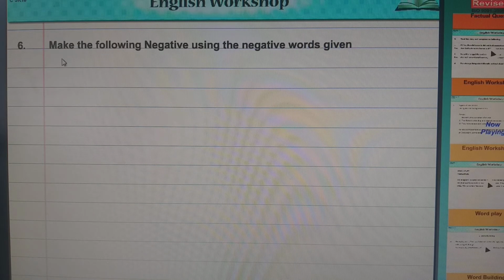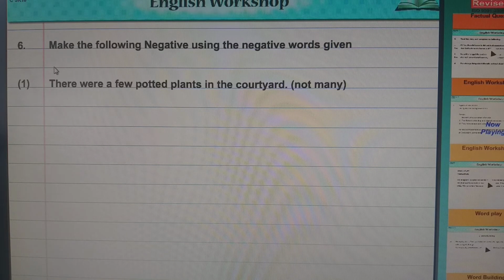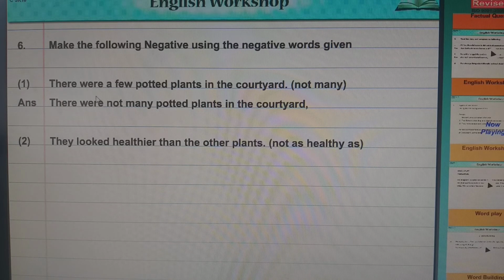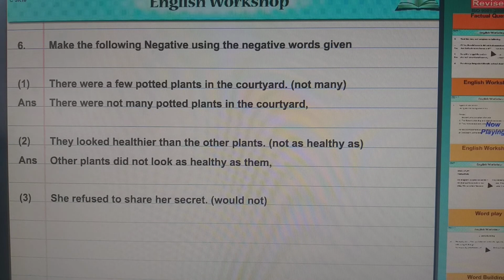Now this is the homework which I had given. So now today I am giving you the answer. Yes. You have to make the following negative using the negative word. There were a few potted plants in the courtyard. So you have to remove this a few and you have to put not many. Right? There were not many potted plants in the courtyard.